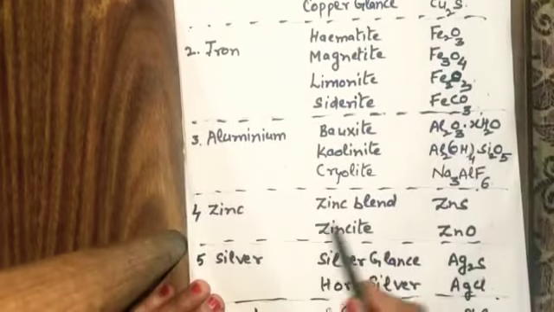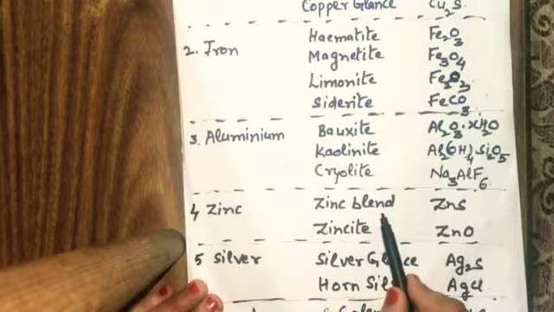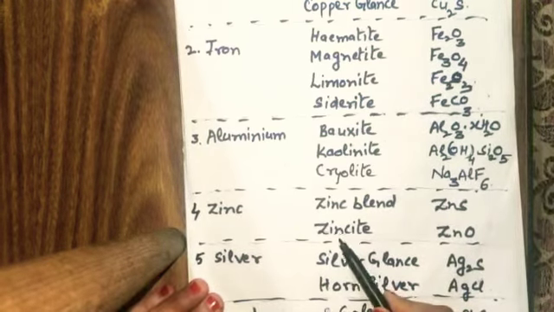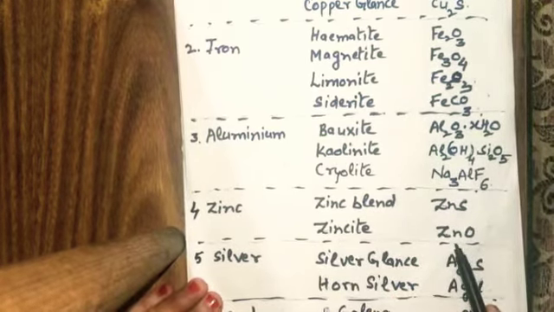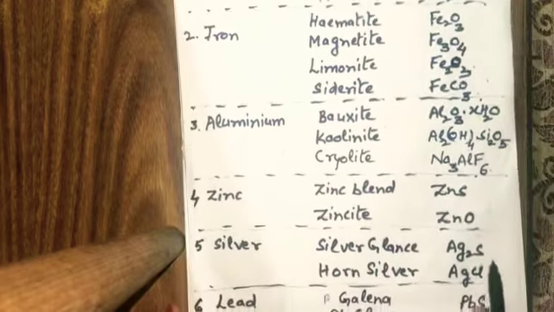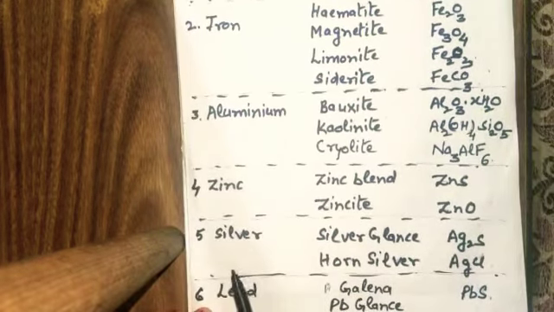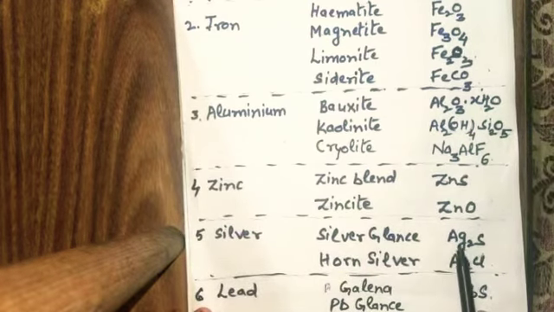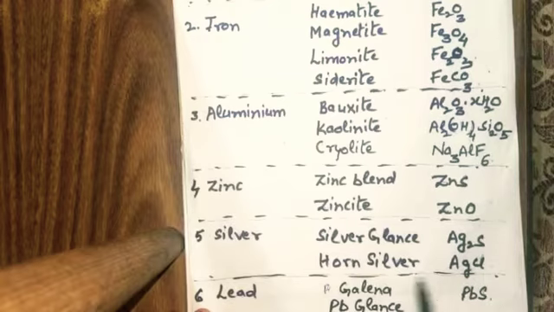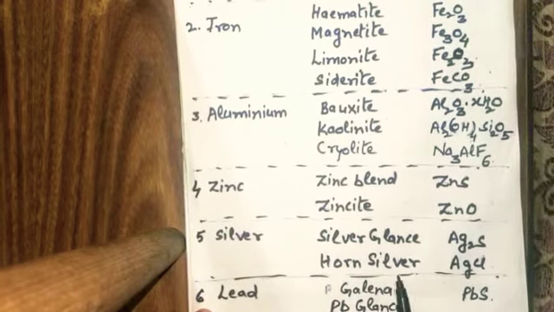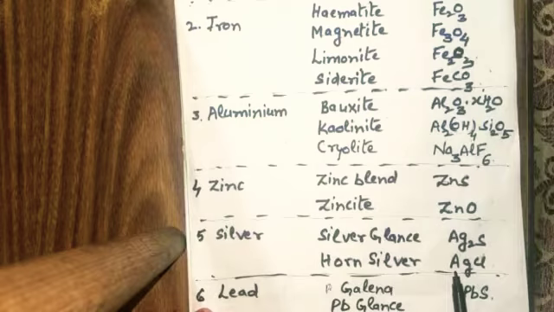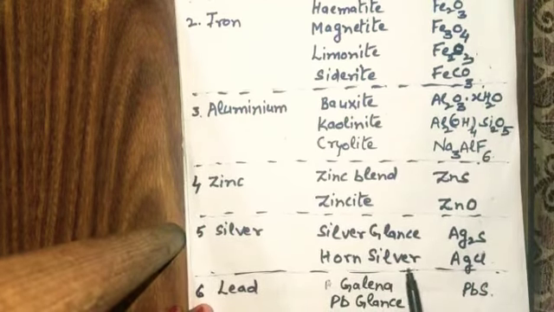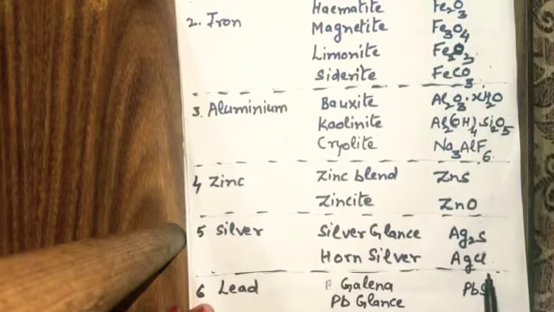Fourth metal is zinc, and ore is the zinc blende, and the composition is zinc sulfide. And the another ore of the zinc is zincite, and the formula is zinc oxide. Fifth metal is the silver, and the ore is silver glance, and the formula is Ag2S. And the second ore is horn silver, and formula is AgCl. And mostly this horn silver, ore of the silver, is asked in the competitive exams.